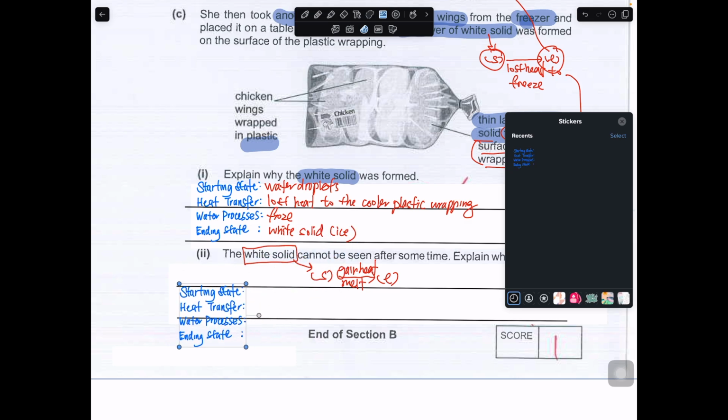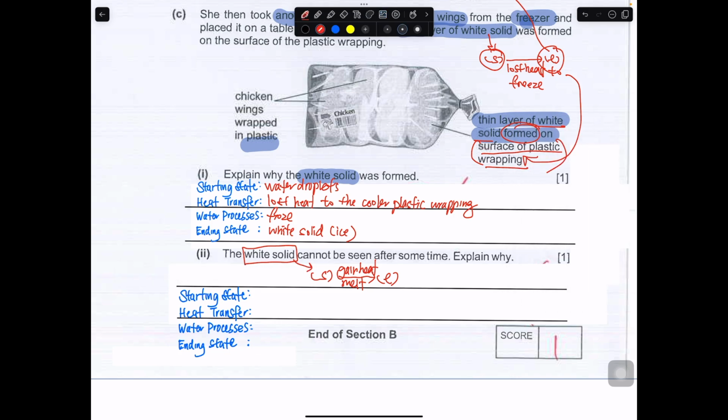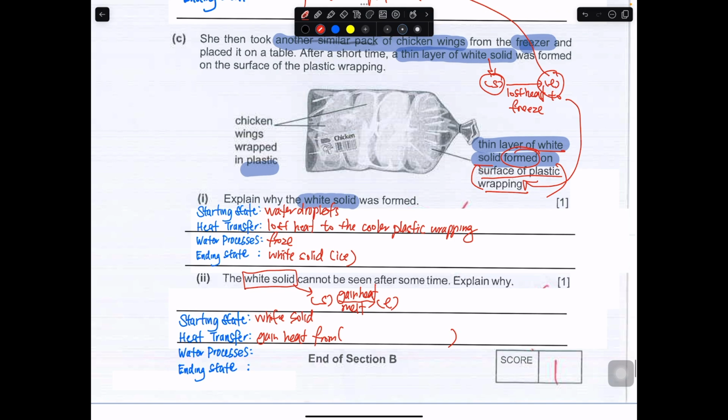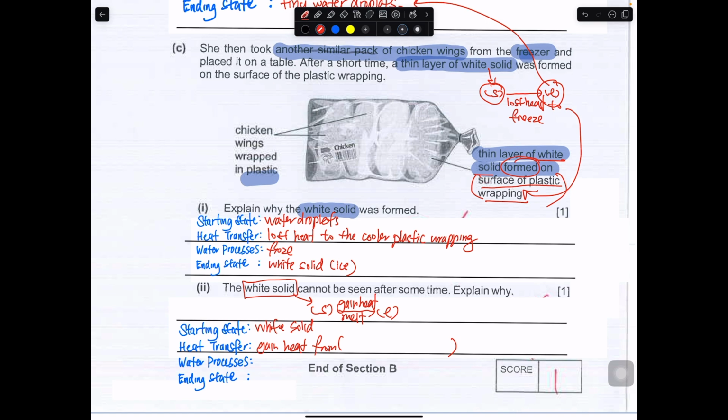The starting state will be your white solid. You can talk about the white solid. Gain heat from. Where did it gain heat from? So you take a look. The white solid is found on the plastic wrap, and it was being placed on the table.